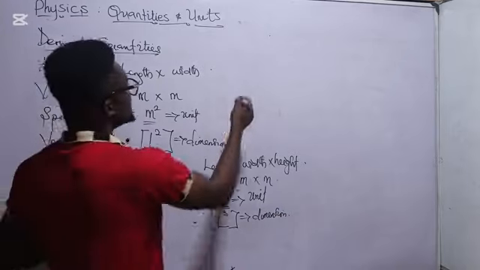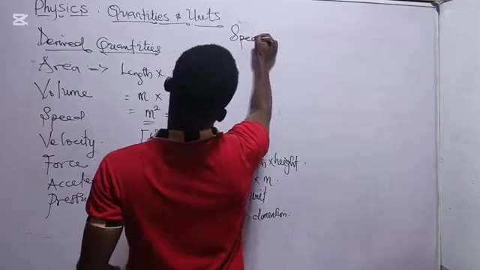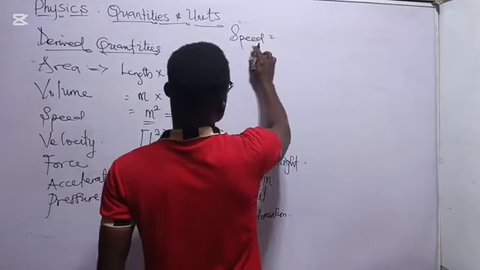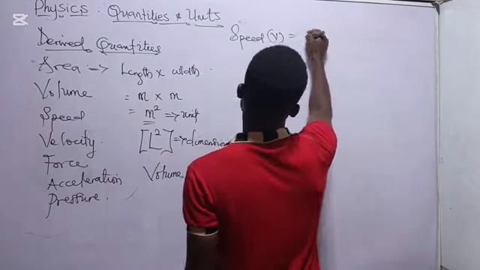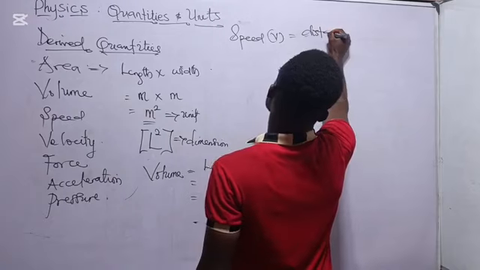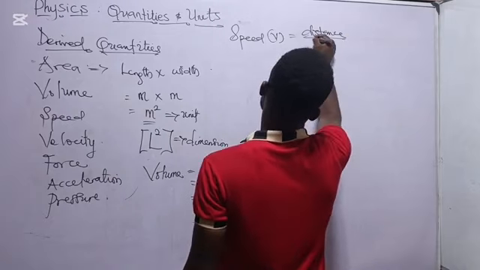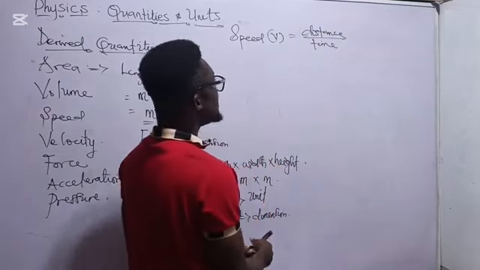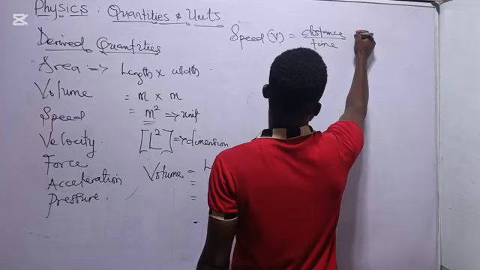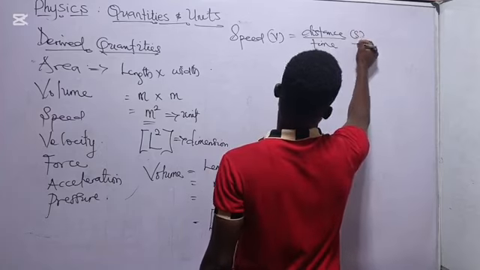Now let's come to speed. Now we have speed. The symbol of speed is v, right? So we have speed as distance covered in a specified time. Now, the symbol of distance is s. The symbol of time is t.